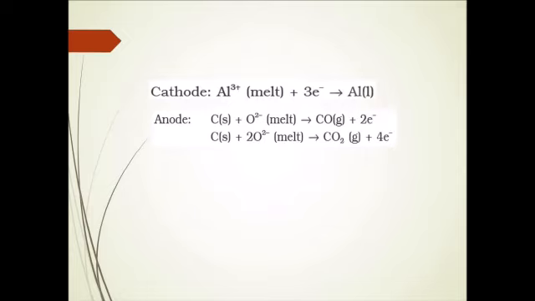This is all about the extraction of aluminium. In this process, we obtain nearly 95% aluminium. If you still want to obtain 100% aluminium, we subject it to electrolytic refining. The metal which is formed is purified again in order to obtain 99.9% aluminium by electrolytic purification or electro refining. This is how extraction of aluminium is done, and it is very important from your examination point of view. In your theory examination, you can always expect this question.